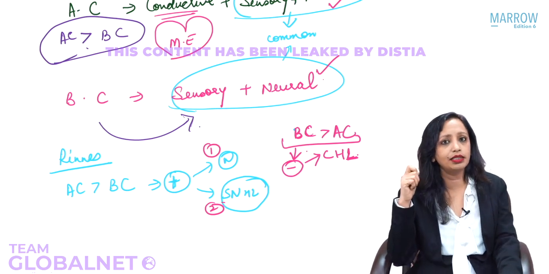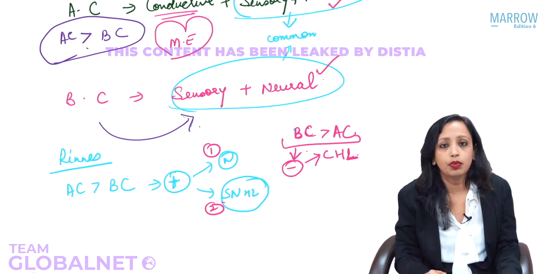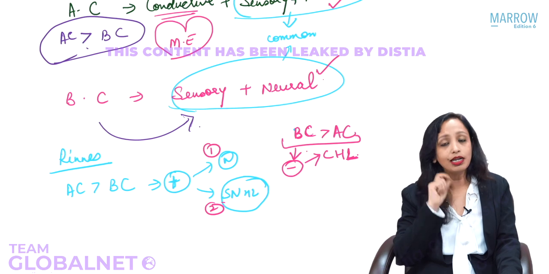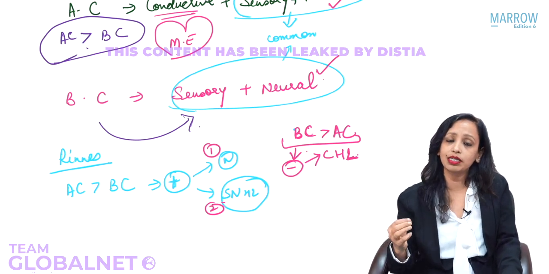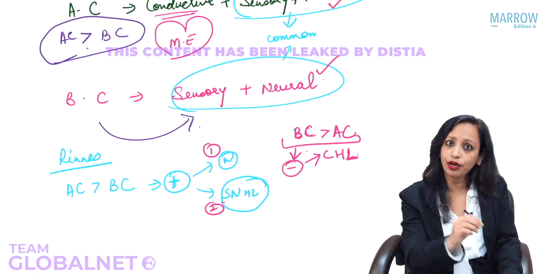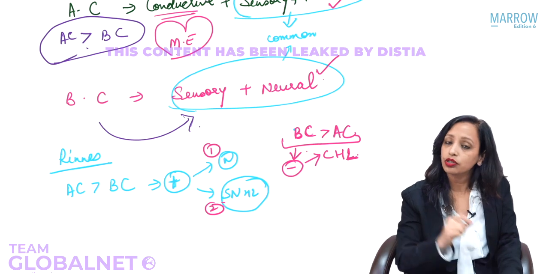When we tested the air conduction, he says, no, I am not hearing. When we tested the bone conduction, he says, yes, I am hearing. So what is the result that we have got? Bone conduction is better than air conduction. Bone conduction is better than air conduction means that bone conduction is good. Bone conduction is good, so what is good? Sensorineural pathway is good.